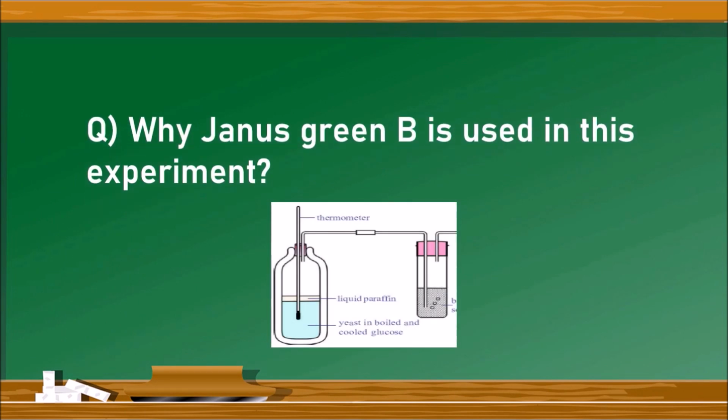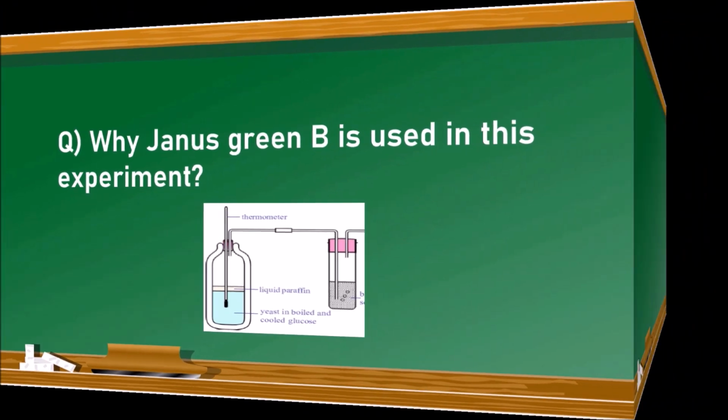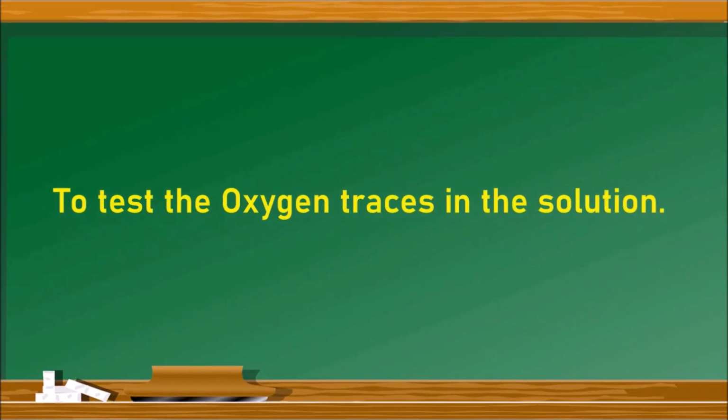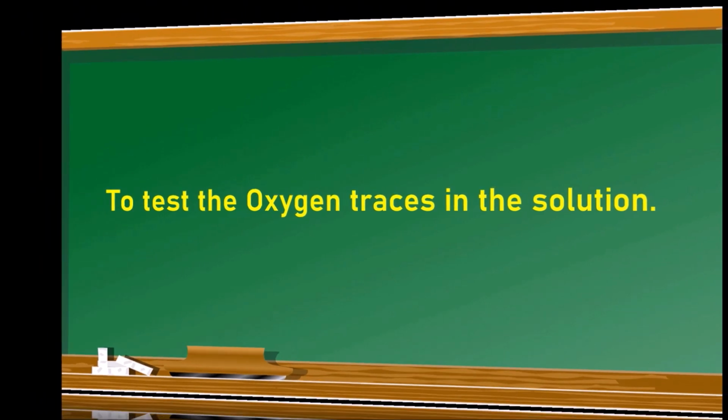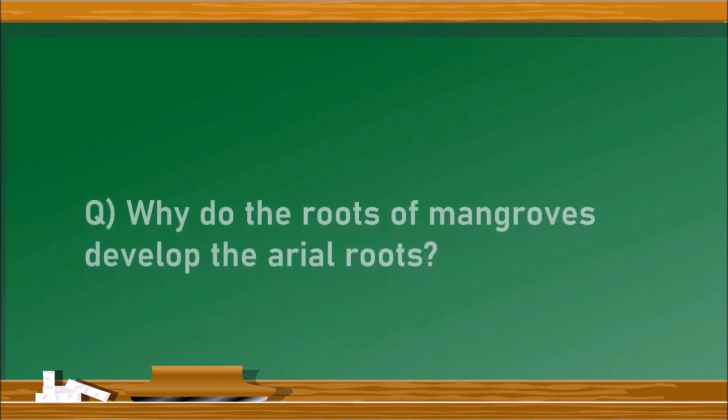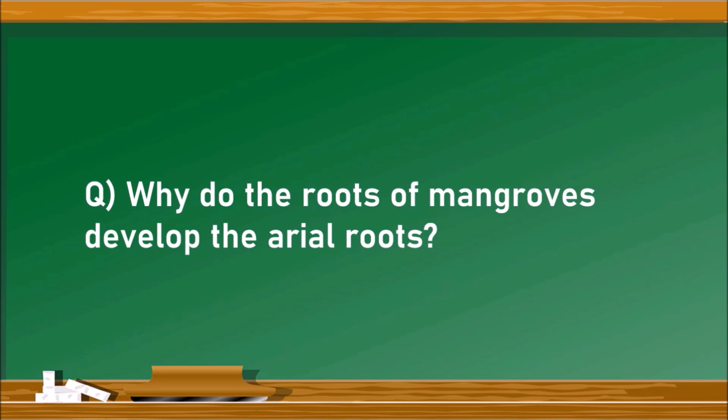Next question. Why is Janus green B used in this experiment? The Janus green B solution is used in this experiment to find out if there are any traces of oxygen in the solution. It is a blue colored solution. If it turns light pink in color, it means that there is very little amount of oxygen, which can be negligible.